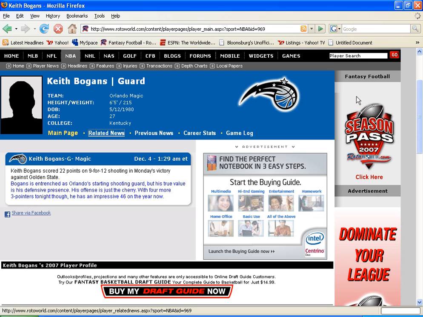When you click on a player's name, their photograph and information will be given to you. You have the player's name, the position, the team that they play for, their height and weight, date of birth, age, and college they attended if they attended college. If not, it will mention the high school. There are 5 tabs: the main page, related news, previous news, career stats, and game log. We will discuss each section on the following slides.